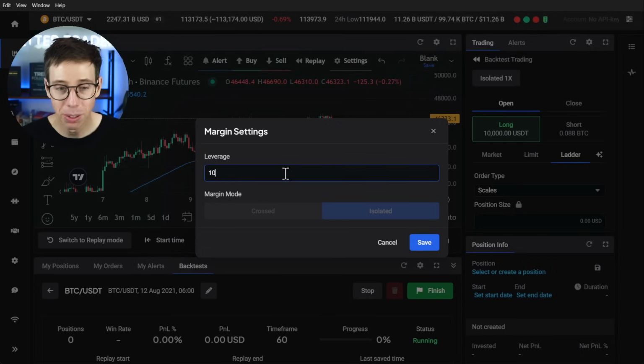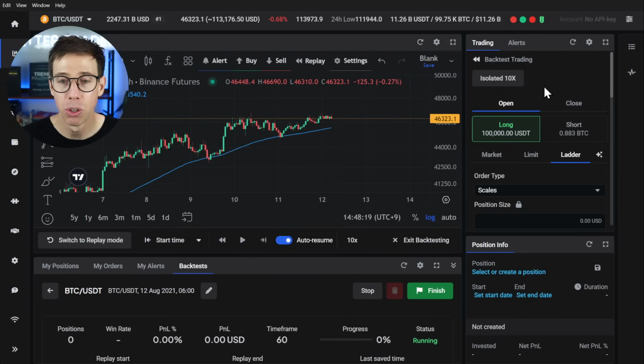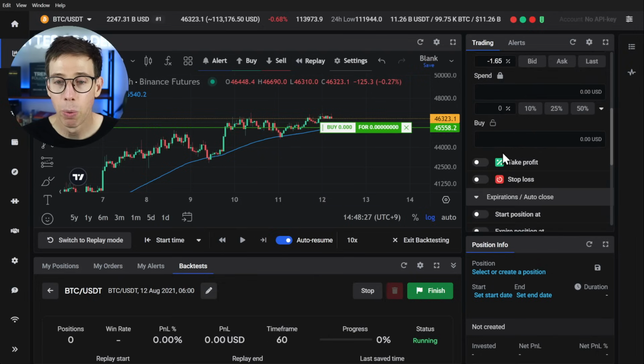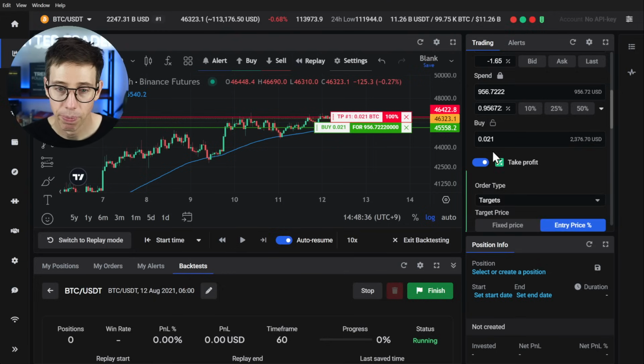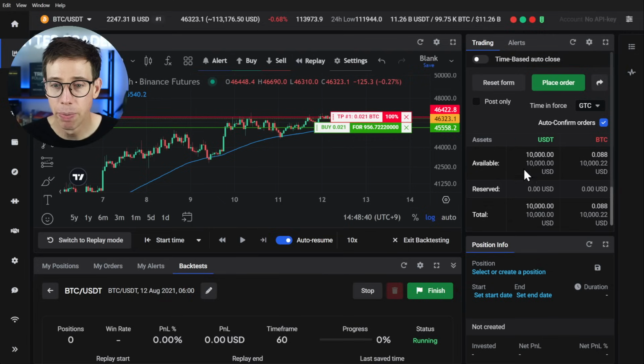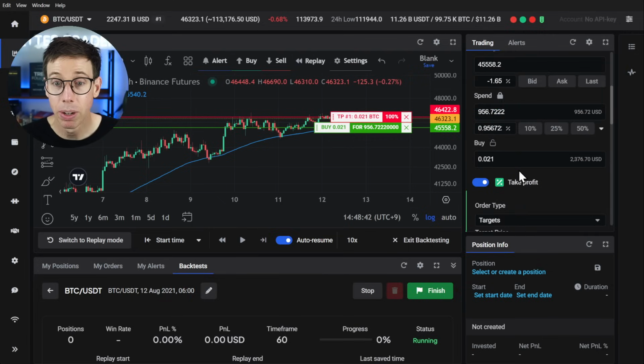So I can decide how much leverage I want to use. I'm going to go ahead and use 10x leverage. It's set to isolated. We can't fix it to cross margin. Totally fine, doesn't matter. Now I want to use a limit order. I want to make sure that I enter here and I want to spend 100, actually we'll do 1,000. And that means that we are going to be using, it should tell us over here. Yep, so out of our 10,000, we're going to be using just 1%.